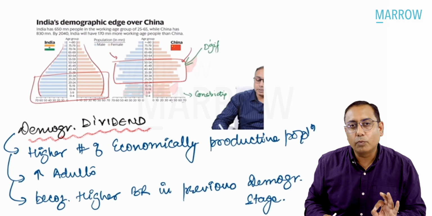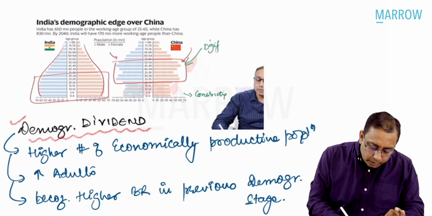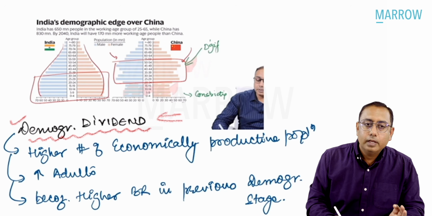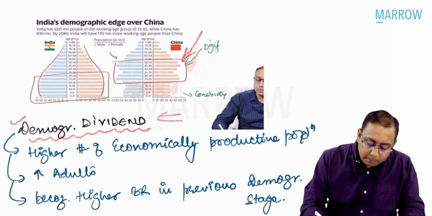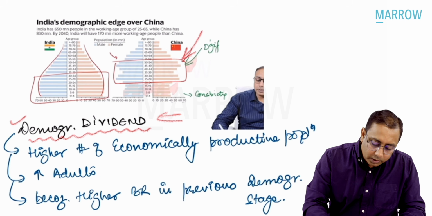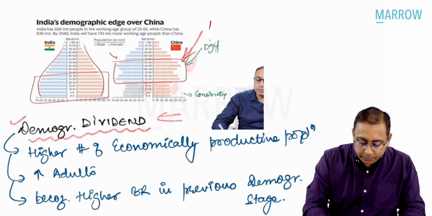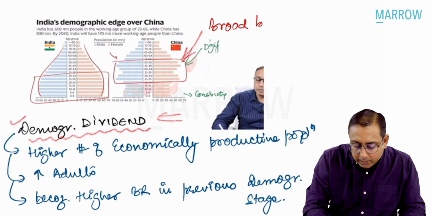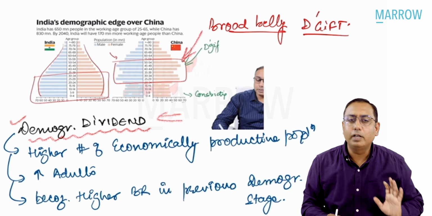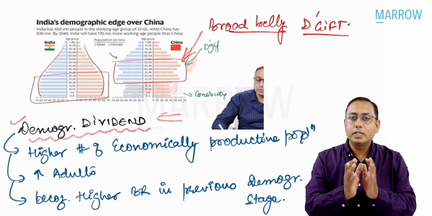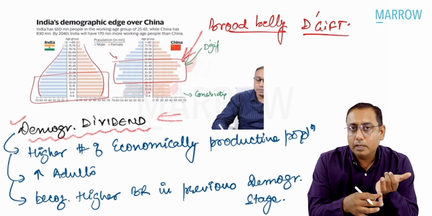You already know what is demographic dividend. So you must have seen these age pyramids. In this, the bulk, the center part, this is what is the broad belly. This is the broad belly. And this broad belly will correspond to the demographic gift. This demographic gift is also called the demographic dividend. We already know this. So what is demographic dividend? Higher number of economically productive population.